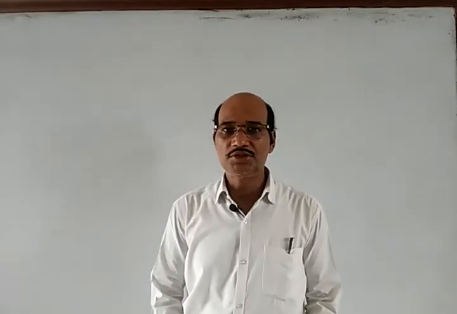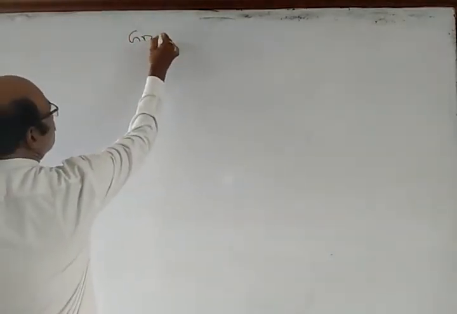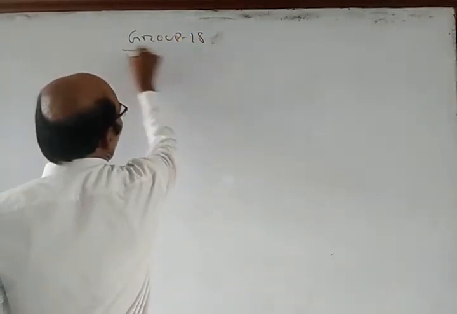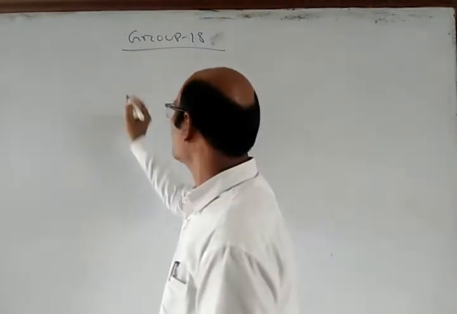Today, we will discuss a new chapter, group 18 elements. So, group 18 elements are the elements of what you know?